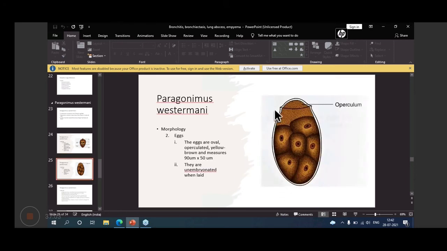This is the egg of Paragonimus westermani. This is a typical egg which can be identified by its morphology. The eggs are oval, operculated, yellow brown, and measure around 90 micrometer by 50 micrometer. They are unembryonated when laid, right? So this is the operculum. Operculated means it has an operculum. This is a typical operculated egg of Paragonimus westermani.